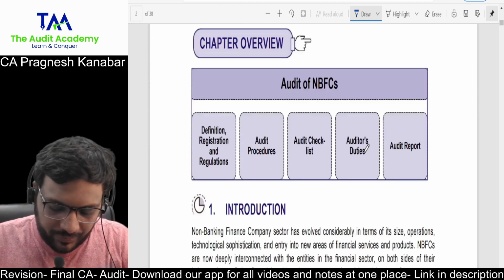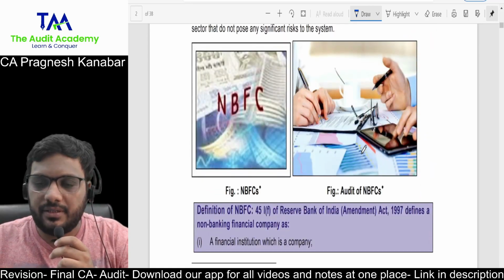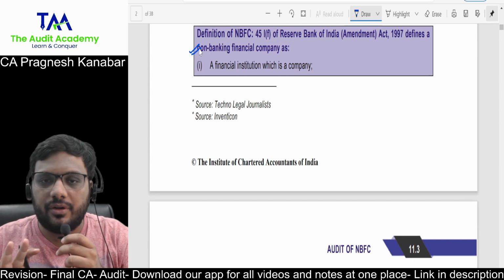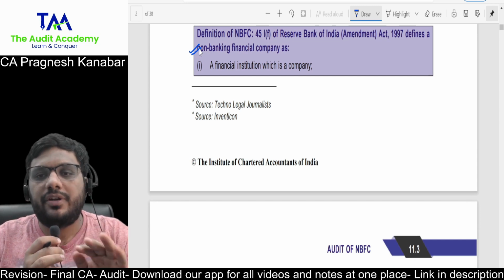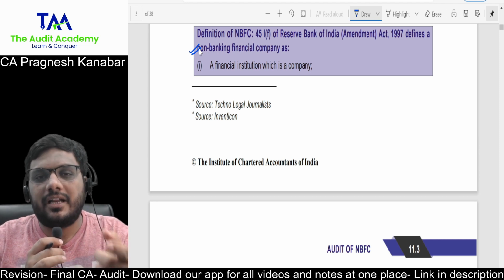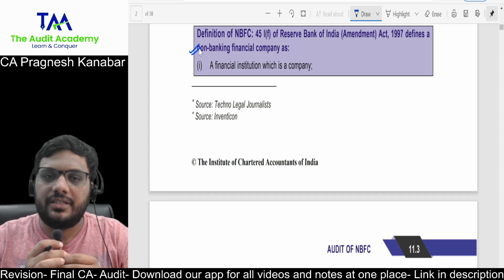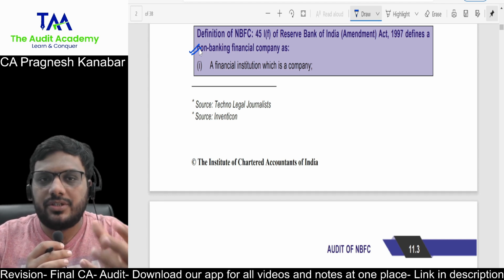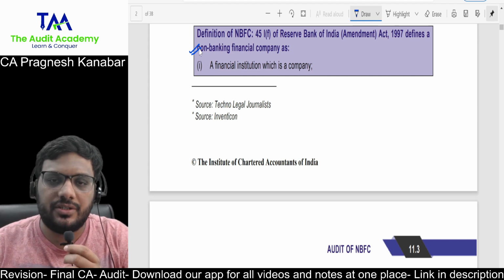All right, so with respect to audit of NBFC, the very first thing is the definition of NBFC, which is very important. When it comes to NBFC, don't forget that it is a company under Companies Act, but it gets the license under RBI NBFC guidelines, and that is why it can function as a non-banking financial company. Whether all NBFCs require registration or not, we will talk about that. That is what I want to finish off first, definition and registration requirement.